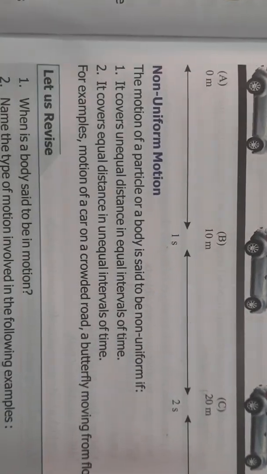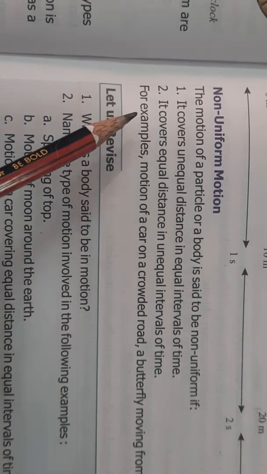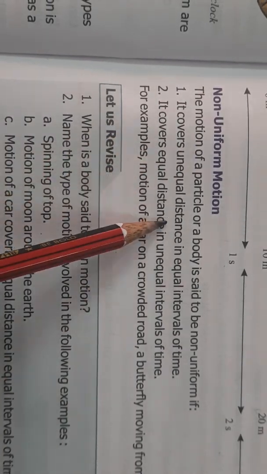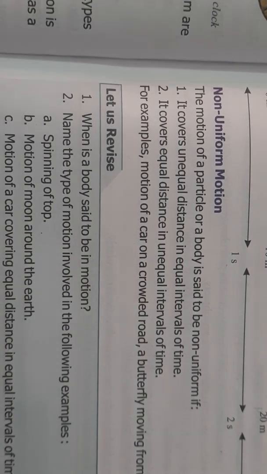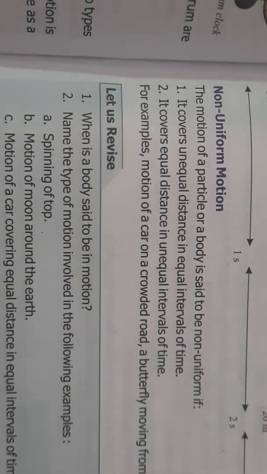And the non-uniform motion is just the opposite. That means it is covering unequal distance in equal intervals of time. So I hope, children, that this much is clear to all of you.